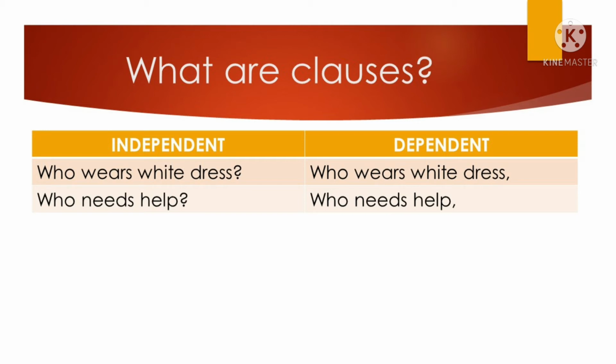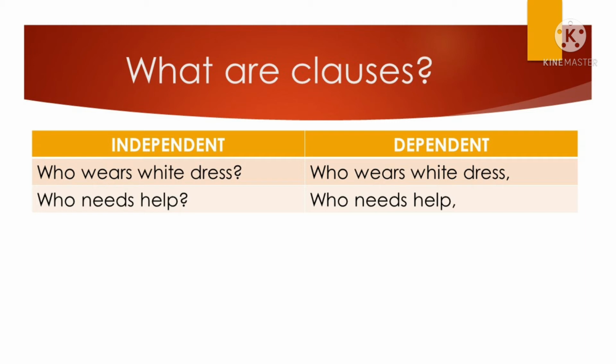Now, when we talk about dependent clause, the idea is not complete. When we say the idea is not complete, the sentence is hanging. The group of words is hanging. There could be a subject, there could be a predicate, but the idea is not complete. For the dependent clause to be complete, we have to add an independent clause.